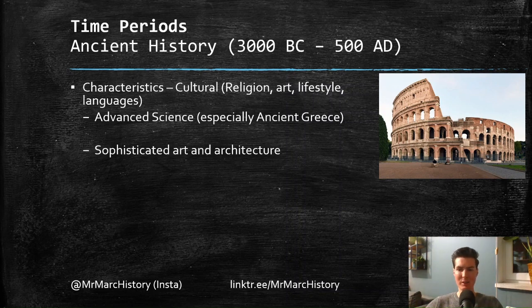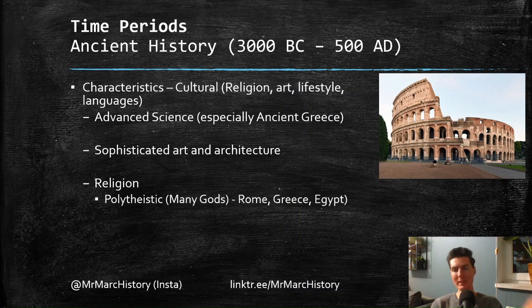Also art and architecture, so famously the Colosseum, the big amphitheater in Rome. To be able to build that, you also need science, you also need maths to calculate how to build it. So that shows a very advanced society. Also architecture and of course art, all the vases and the statues. There's really too much to talk about. I could talk about this for years and years, but we're focusing just on the basics overview right now. Also about religion.